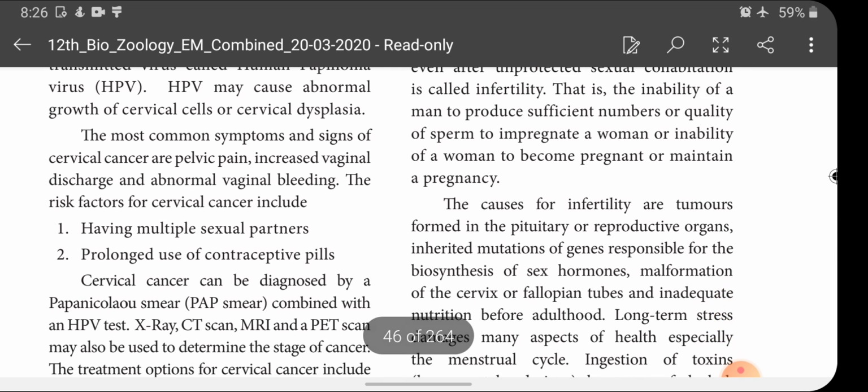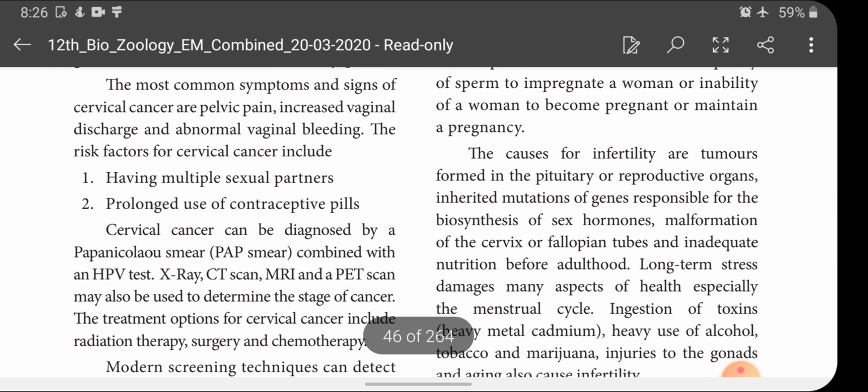The most common symptoms and signs of cervical cancer are pelvic pain, increased vaginal discharge and abnormal vaginal bleeding. The risk factors for cervical cancer include having multiple sex partners and prolonged use of contraceptive pills. These are the two reasons.